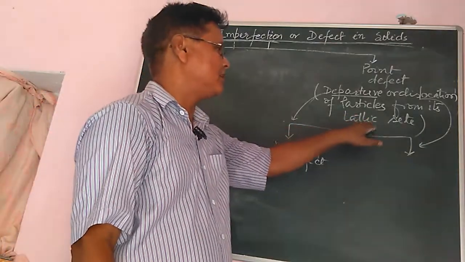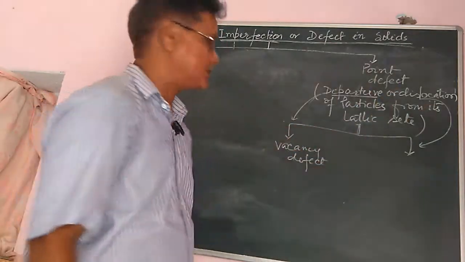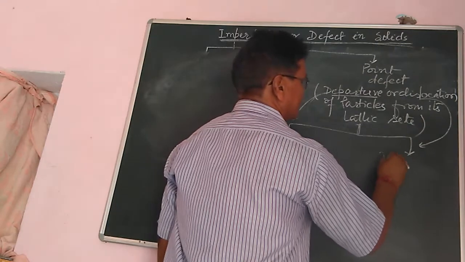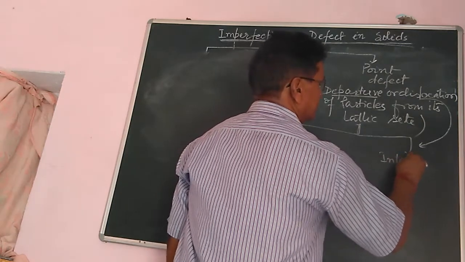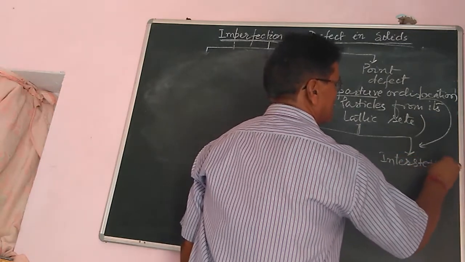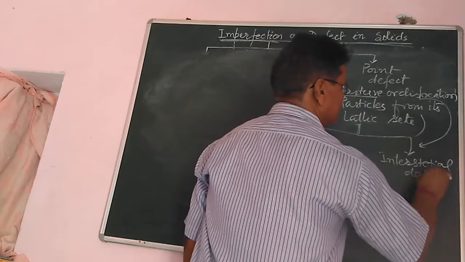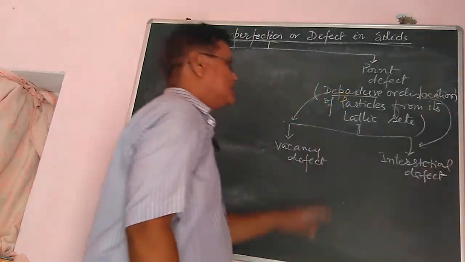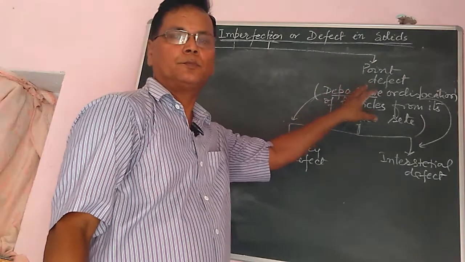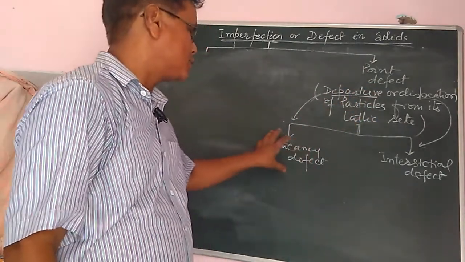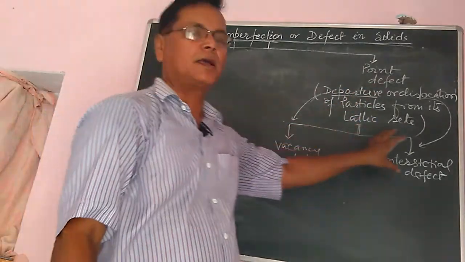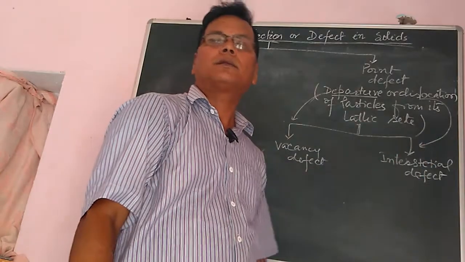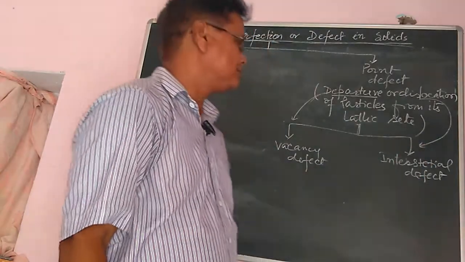It shifts from the lattice site to the interstitial site. That is called interstitial defect. So point defects are commonly of two types: one is vacancy defect and the other is interstitial defect.